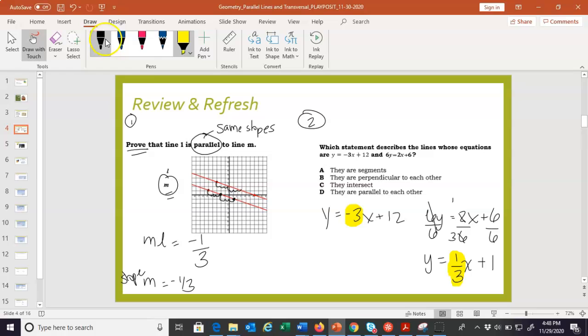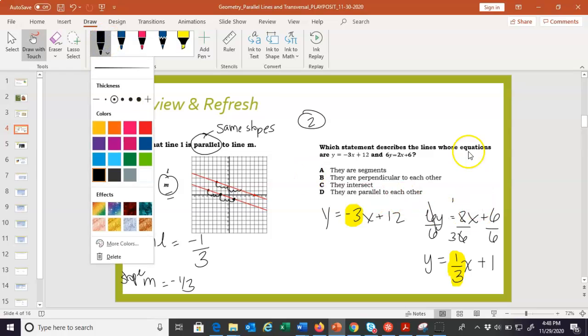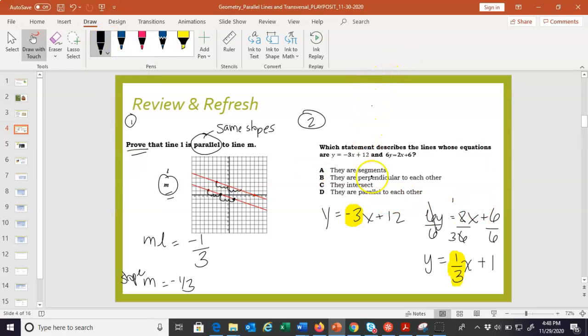And it wants us to tell them whether the lines are, basically, are they parallel, perpendicular, or neither? You can see the options here. Perpendicular, they intersect, they're parallel. So if you look at these slopes, they are exactly opposite reciprocals. They are opposite, meaning this one is negative, this one's positive, and they're reciprocals because they're flipped. If this is over 1, we flip it and we get 1/3. So they are perpendicular to each other.